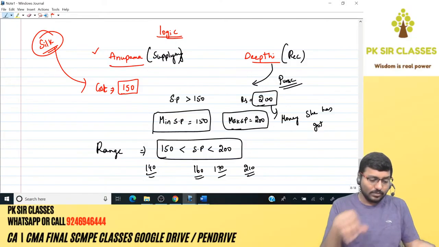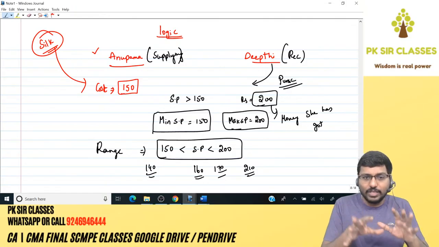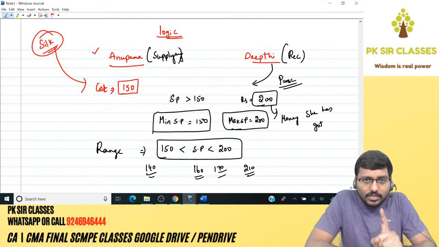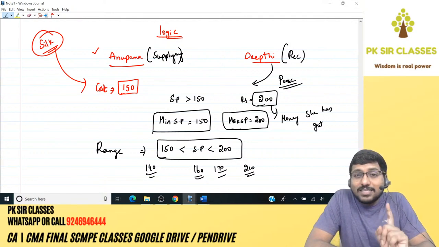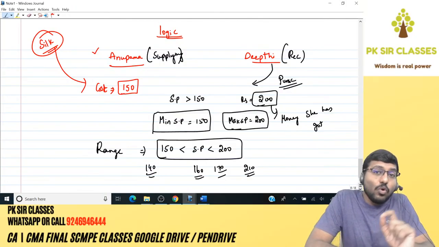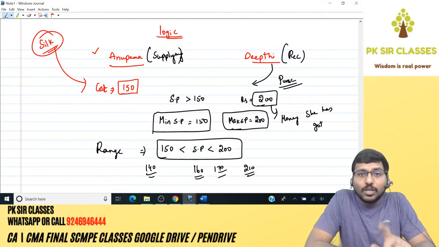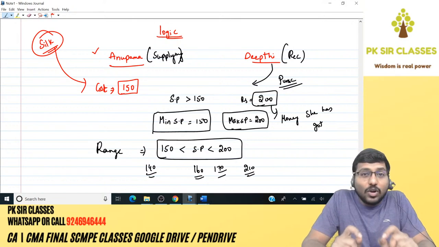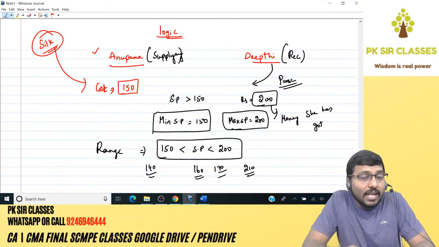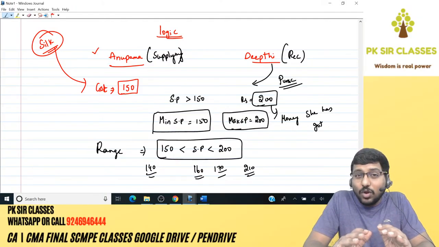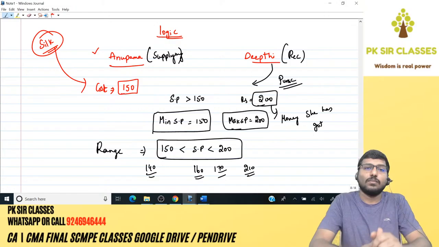So, to make a transaction happen, to fix the minimum selling price and maximum selling price, you need two things. One is the money that has been spent by the seller, the one who is trying to sell, so that you will fix the selling price more than the money that he has spent. Two, the money that the buyer has got. Because you cannot fix a selling price more than the money that the buyer has got, otherwise the buyer will not be able to buy, because he doesn't have the money.